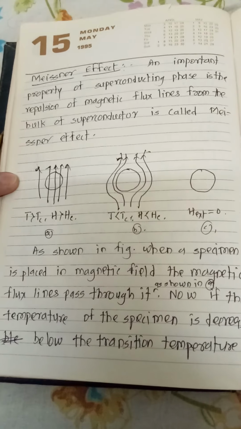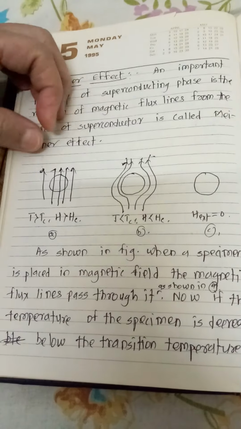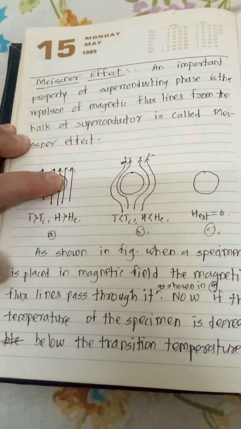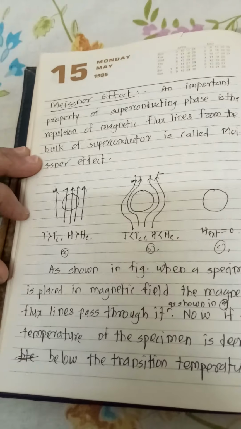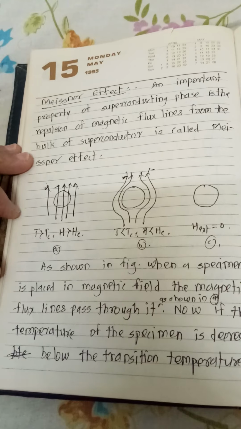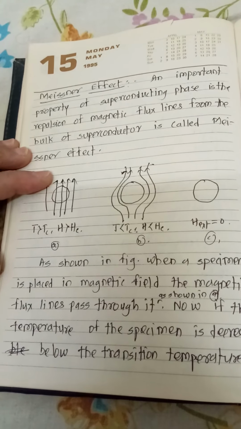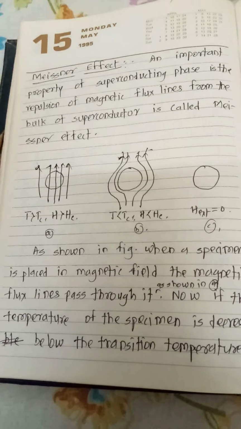We are observing here three diagrams A, B and C. In diagram A, you are observing a circle, and that circle indicates the specimen or the material that can be converted into a superconductor. The lines indicate the applied magnetic field.